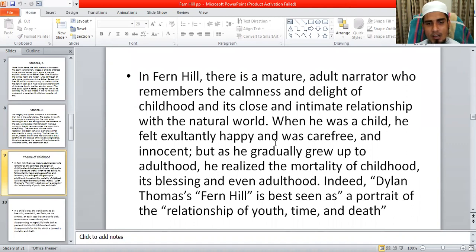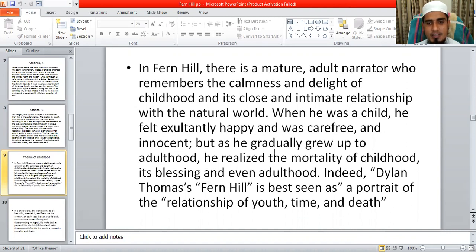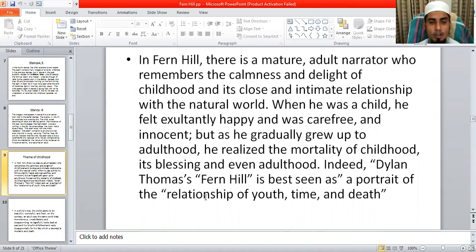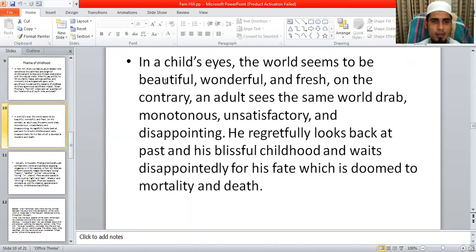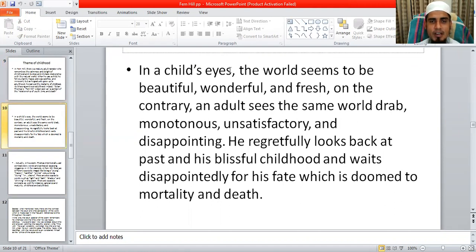So when he was a child, he felt excellently happy and was carefree and innocent. But as he gradually grew up to adulthood, he realized the mortality of childhood, its blessing, and even of adulthood. Indeed, Dylan Thomas's Fern Hill is best seen as a portrait of the relationship of youth, time, and death. So in this way, you can give the introduction, and then you can say, in a child's eye, the world seems to be beautiful, wonderful, and fresh.